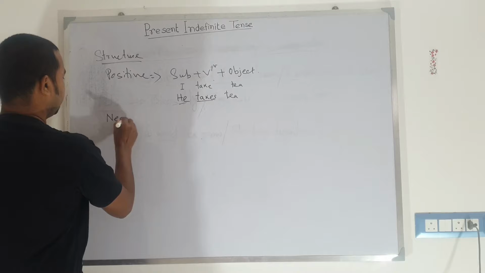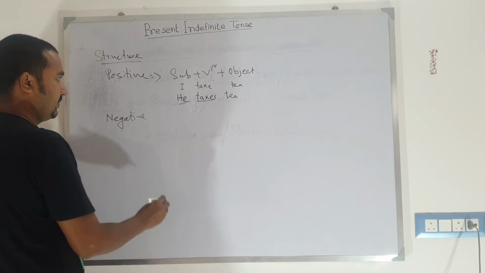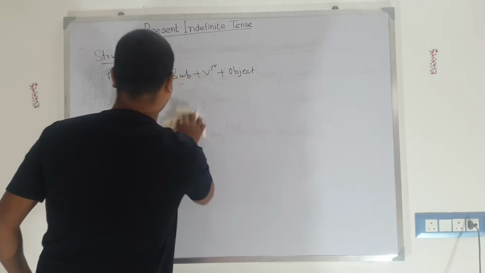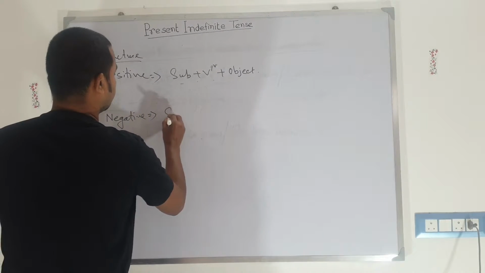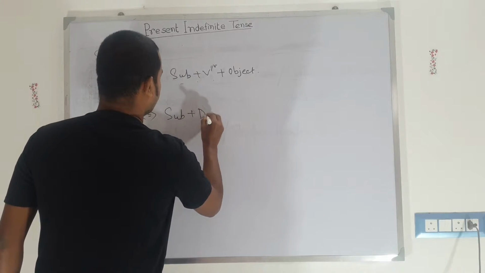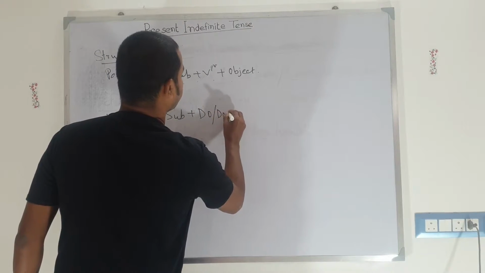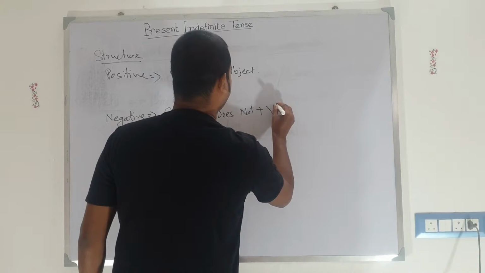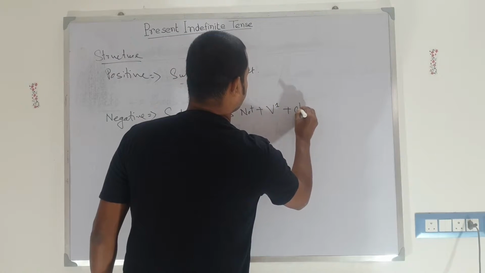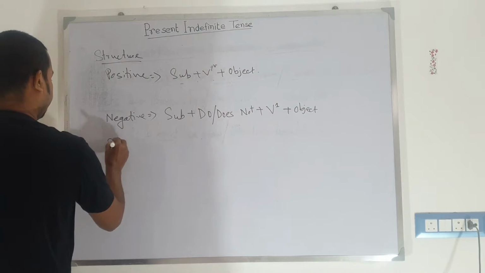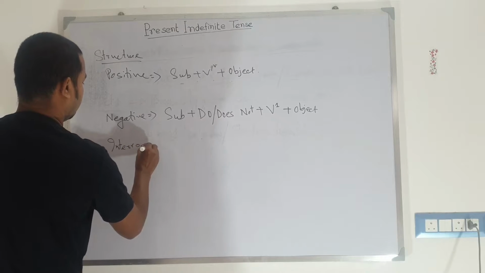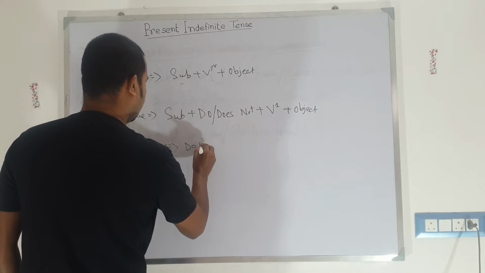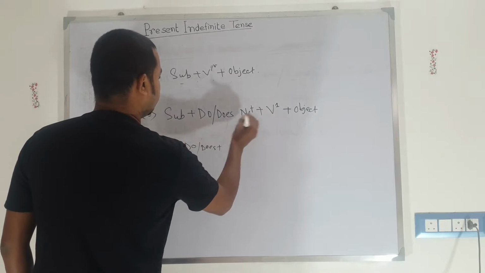And if we want to make a negative sentence, for negative, you know, the subject plus do or does, then not. If it is third person singular, then does not, then the verb in V1 form, then the object. For interrogative, at the beginning we need to take the helping verb, then the remaining process.